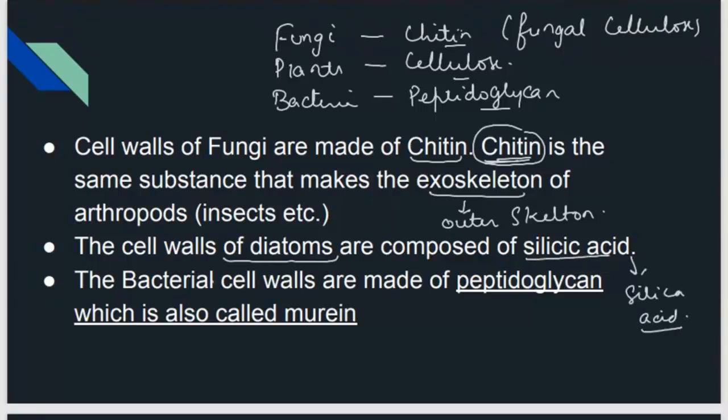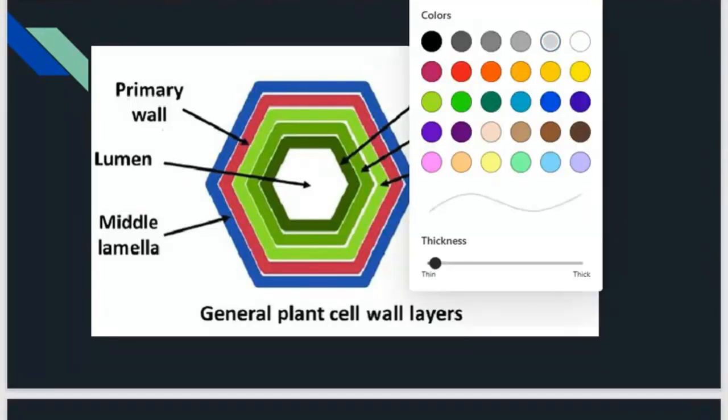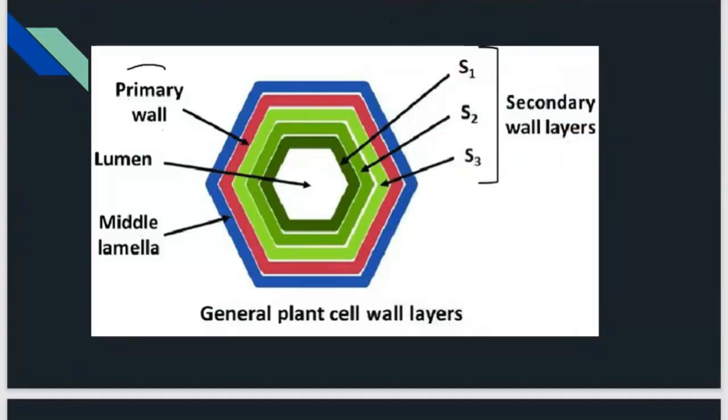The bacterial cell wall is made up of peptidoglycan. In plants, there are three layers of cell wall. Primary cell wall is there, middle lamella is there, and secondary walls are there. Secondary walls can be 1, 2, 3, 4, 5, according to the age and thickness of the plant. So see secondary wall 1, secondary wall 2, secondary wall 3.